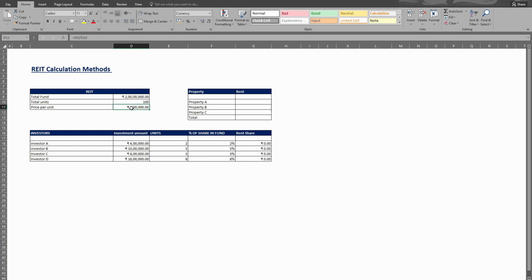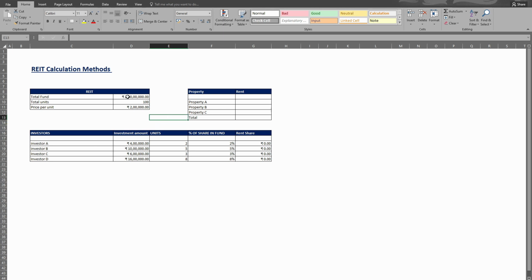That means this is the minimum amount anyone needs to invest in the real estate of the 2 crore properties. They need to buy 1 unit from these 100 units, and 1 unit costs 2 lakh rupees. So the minimum you can invest is 2 lakh rupees, and further you can buy more units in multiples of 2 lakh rupees. One unit stands for 1% of the fund. If you own 1 unit, that means you are a 1% owner of this 2 crore fund.